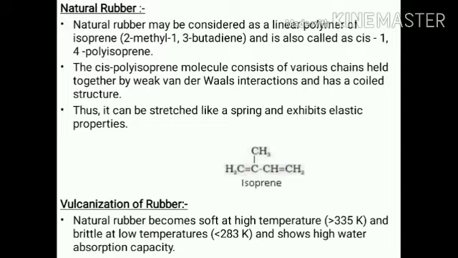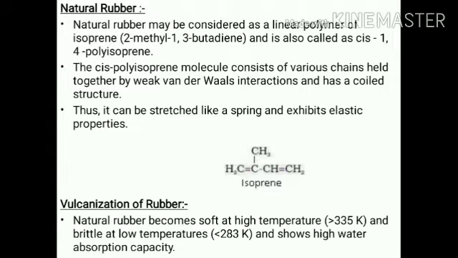Natural rubber is called isoprene, and synthetic rubber is of three types. The first one is Buna S, the second one is Buna N, and the third one is neoprene. Neoprene, Buna S, and Buna N are synthetic rubbers, but natural rubber is isoprene.